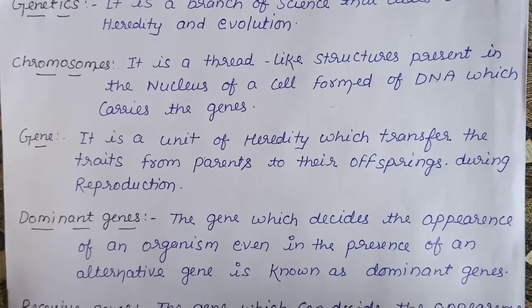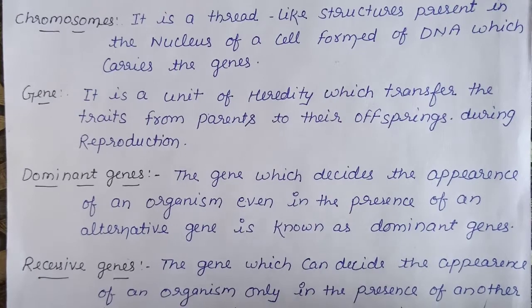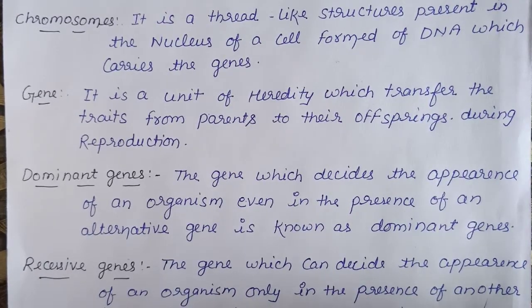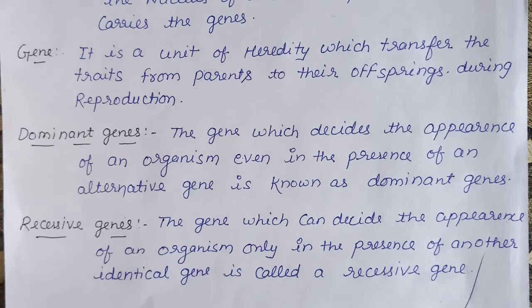Now genes are of two types. Now the first, dominant gene, and second, recessive gene. Now firstly we discuss what do you mean by the dominant gene. Dominant gene: the gene which decides the appearance of an organism even in the presence of an alternative gene is known as dominant gene. It means the dominant gene shows its own character. Next, recessive gene: the gene which can decide the appearance of an organism only in the presence of another identical gene is known as recessive gene.